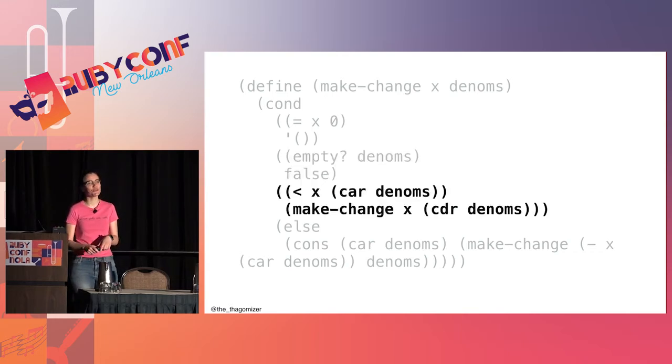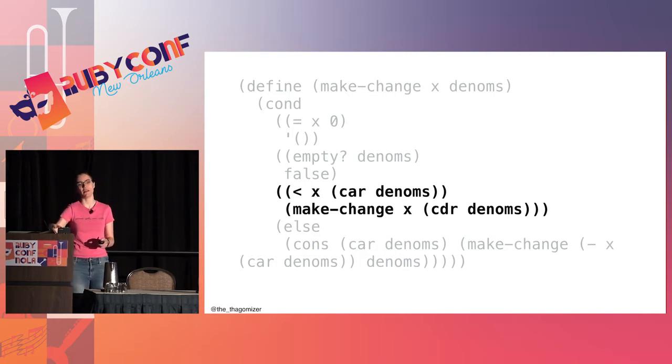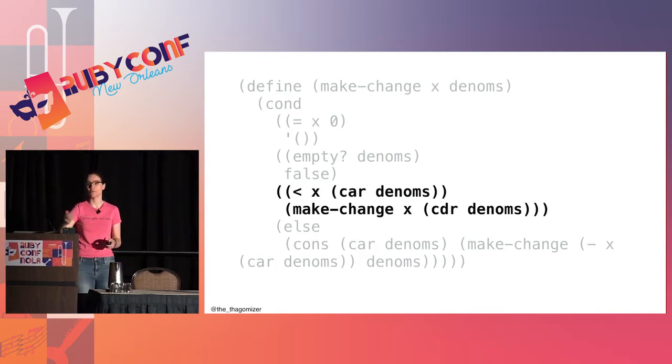So these last 2 cases are the tricky ones. This is the case where the amount I'm trying to make is less than that first denomination. So this is car.denoms, getting the first element of the denoms list, which is the highest bill in the cash drawer that I'm currently looking at right now. If that amount is greater than the amount of money I'm trying to make, I need to use the rest of my cash drawer. So if I'm trying to make change for 450 with a $5 bill, I can't do that. I need to use the rest of my denominations to make change for x. So I do a recursive call.